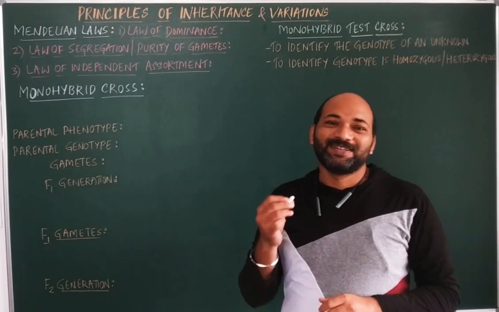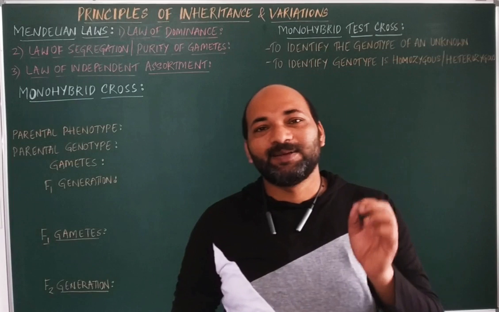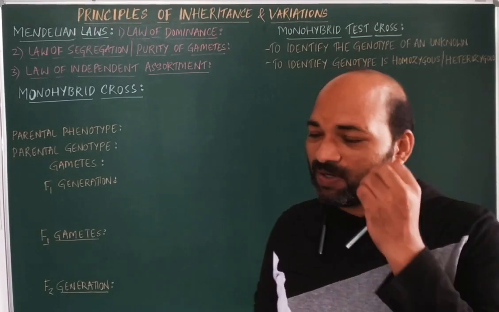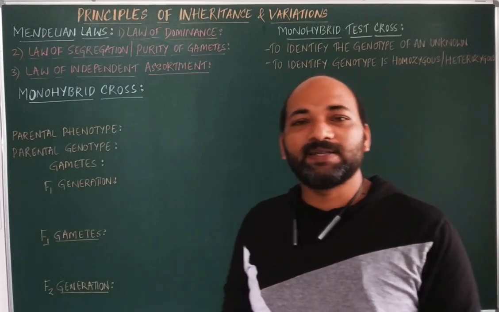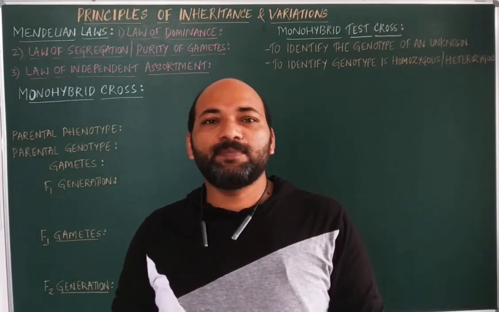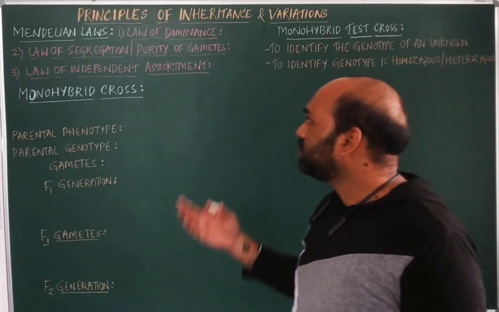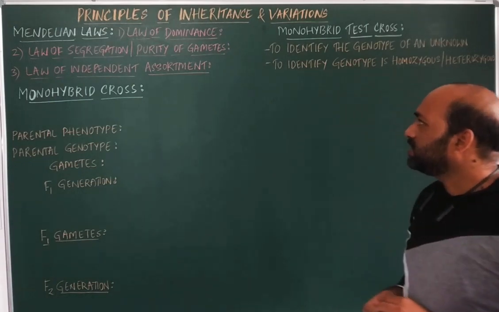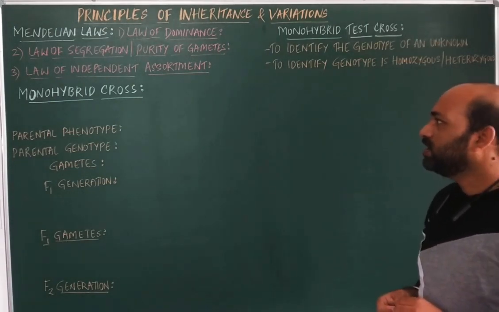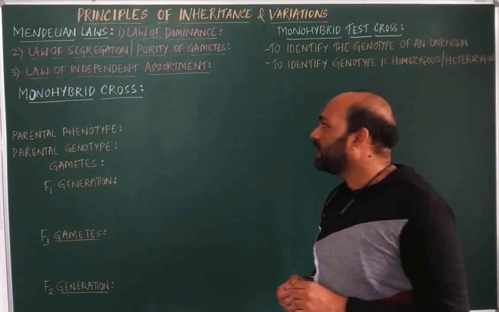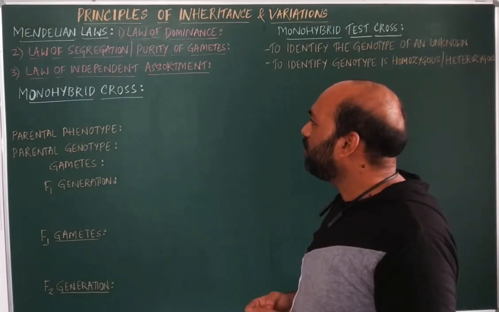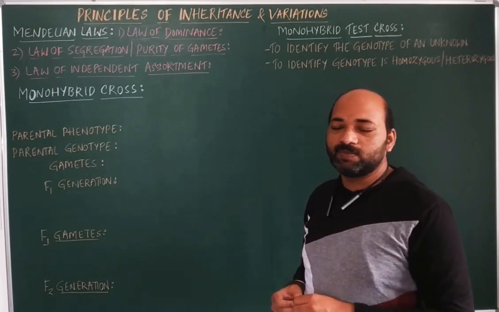Hi everyone. This video is all about the Mendelian laws. After the experimentation done by Mendel on the Pisum sativum, Mendel proposed three laws. Namely, they are called the law of dominance, the law of segregation, which is also called the law of purity of gametes, and the third one is the law of independent assortment.